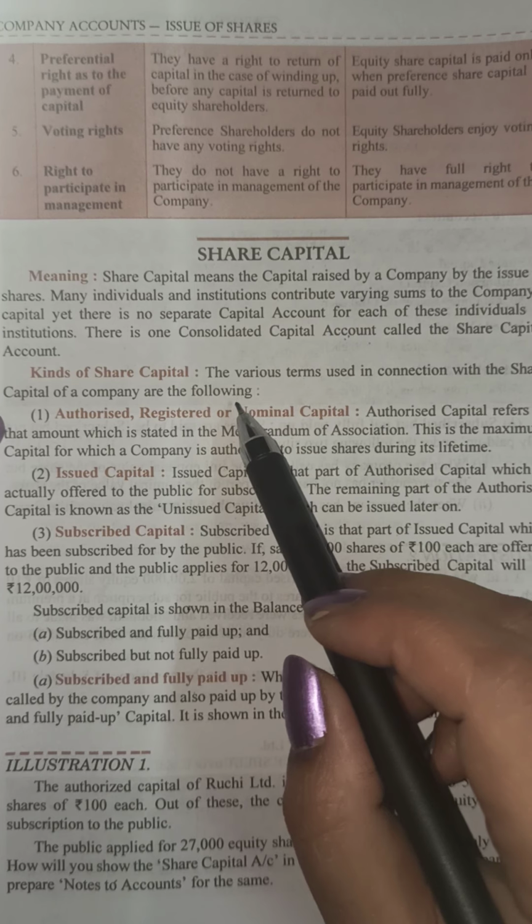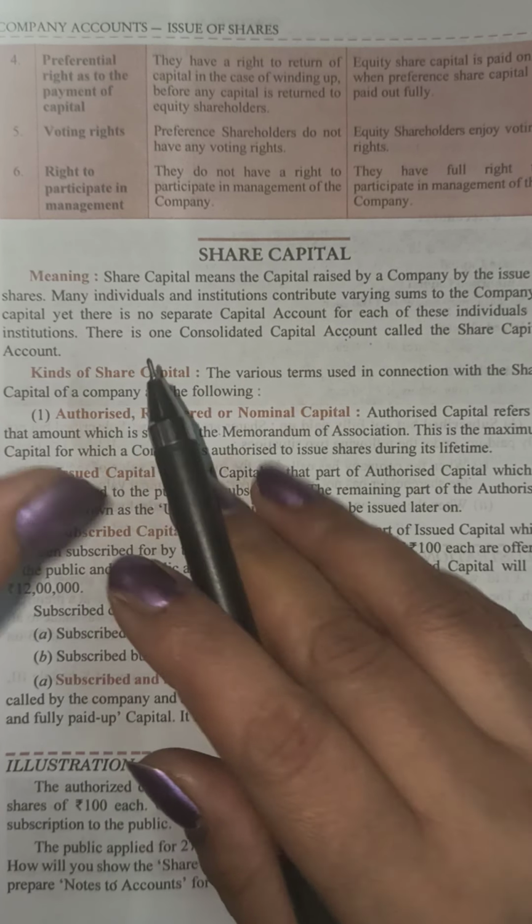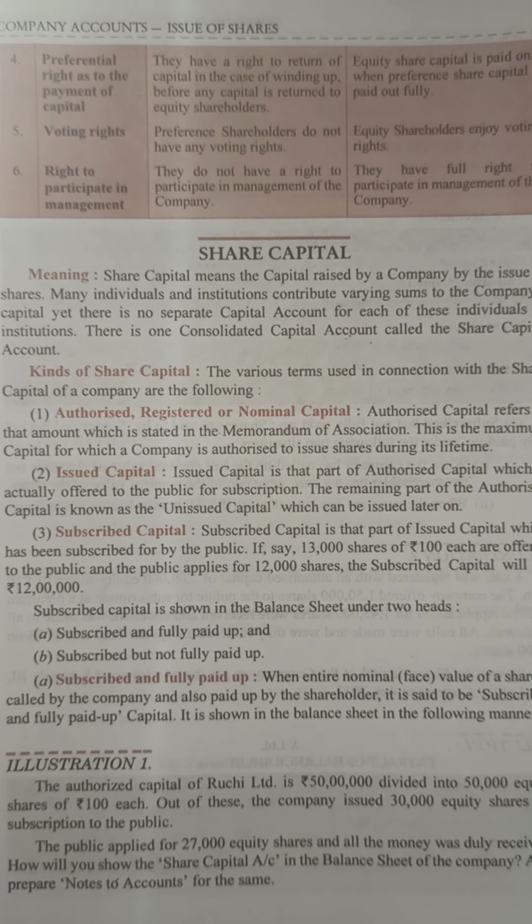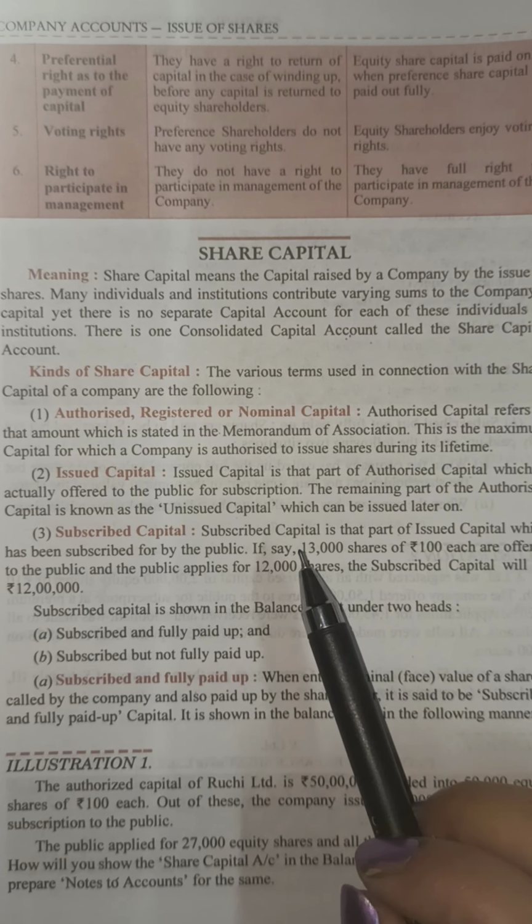The first type or the first class of share capital is the authorized capital. It means the amount of the share capital which the company is authorized to issue by its memorandum of association. I hope you remember memorandum of association.